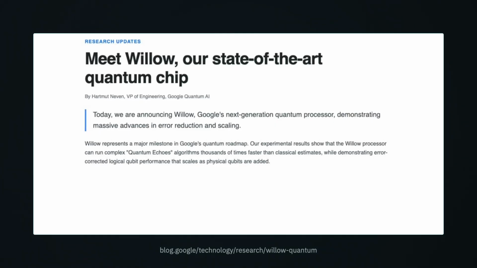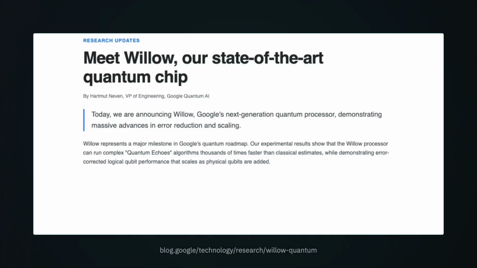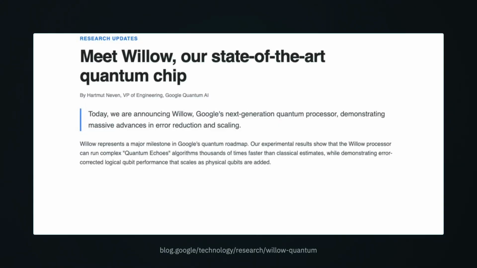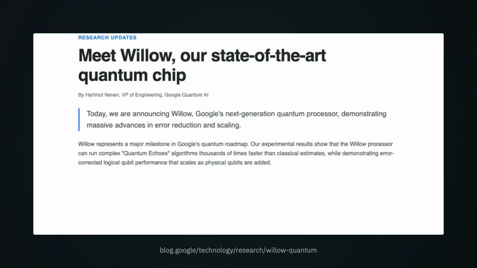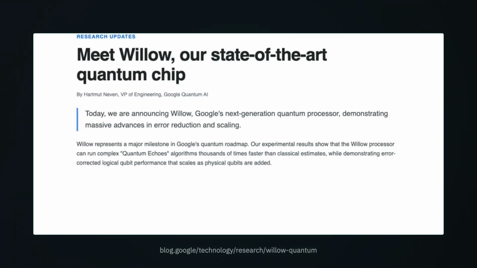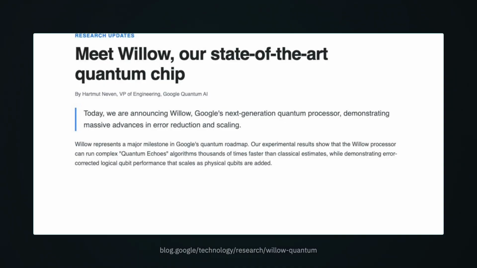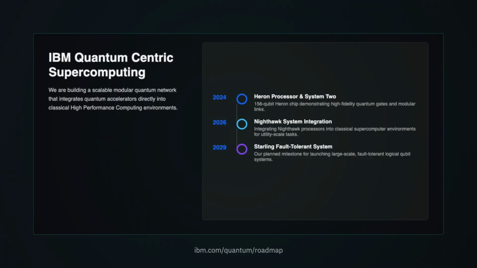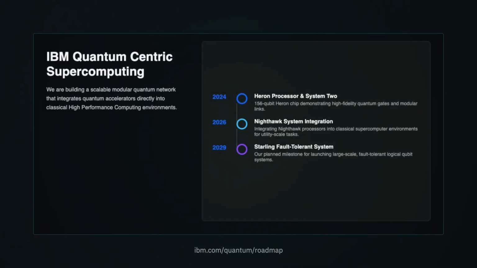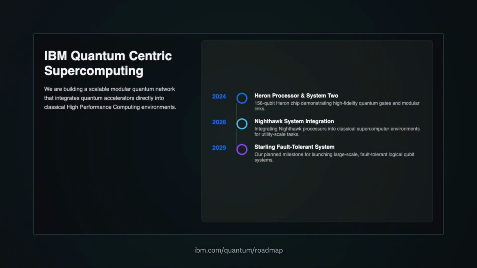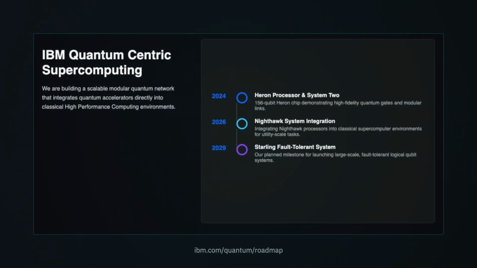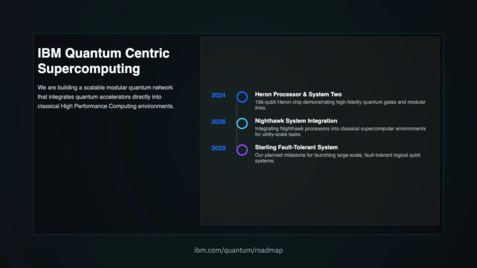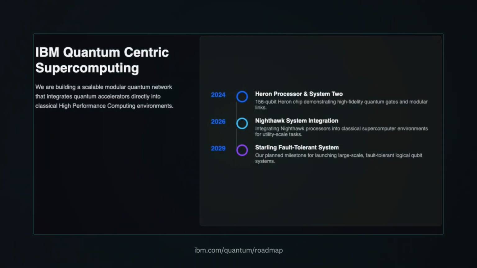In late 2024, Google introduced its Willow processor, demonstrating a massive step forward in quantum error correction. By expanding to neutral atom hardware alongside superconducting qubits in early 2026, Google is diversifying its physical platform to scale toward fault tolerance. IBM has taken a different approach, quantum-centric supercomputing. Their 2026 roadmap centers on integrating their Nighthawk processors with classical, high-performance compute clusters. With a major $10 billion investment and the construction of their Anderon wafer foundry, IBM is targeting a fault-tolerant system named Starling by 2029.